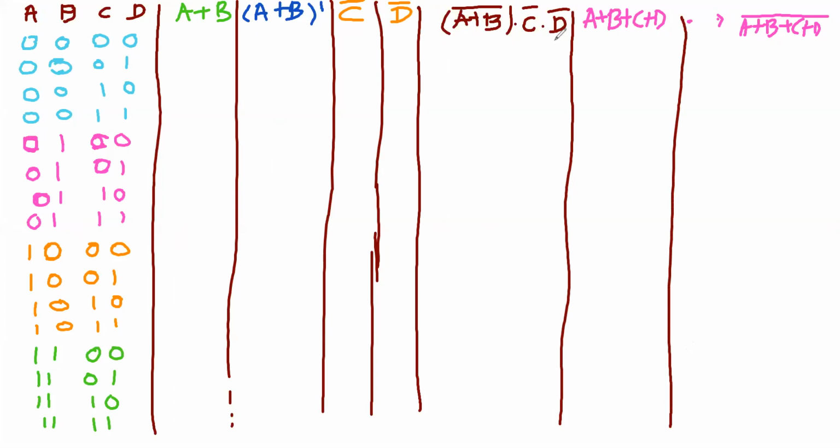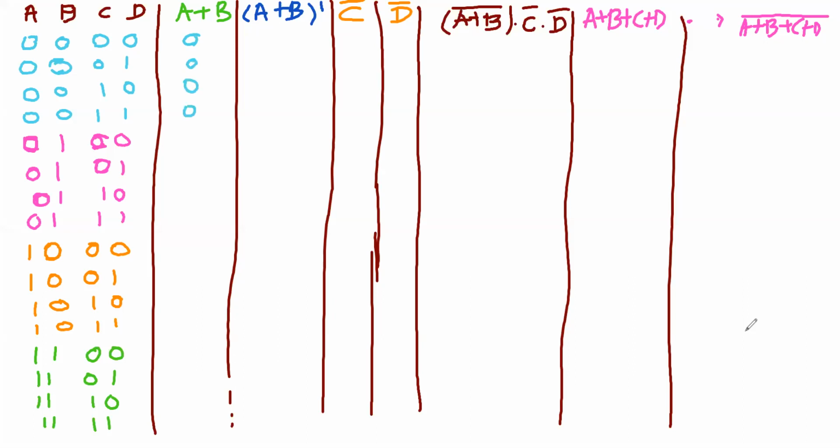Right? So let's do it for the first one. What is A OR B? A 0, B 0. For the first four rows A and B are all zero, so what will we get? We get zero.